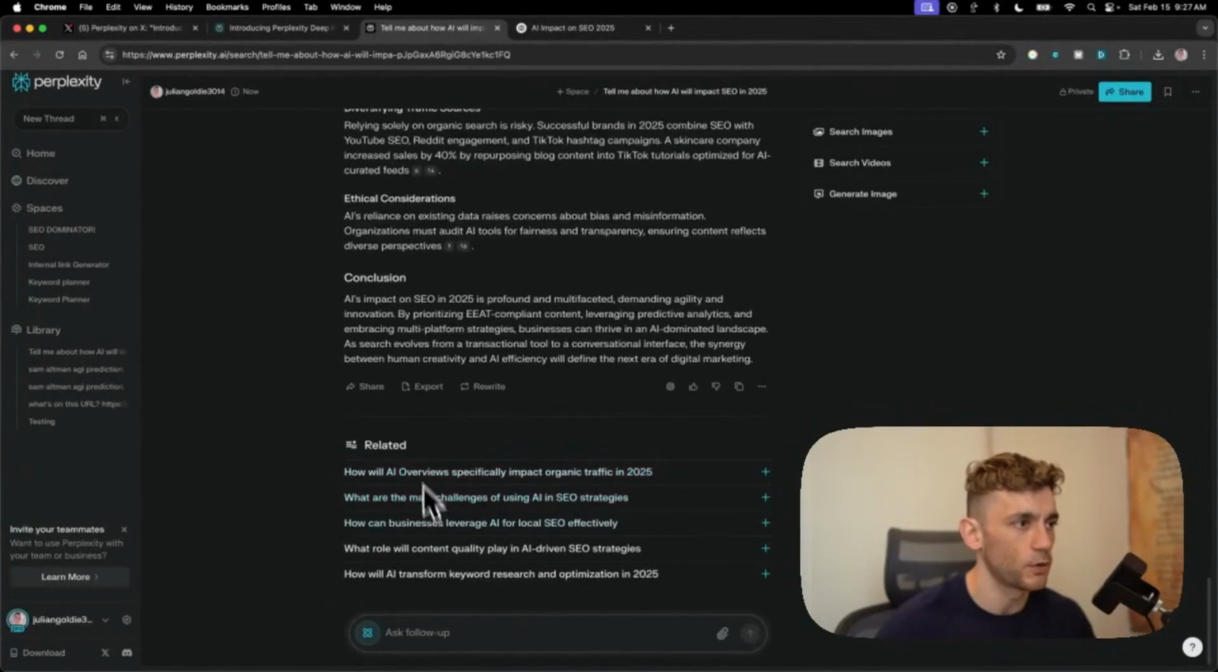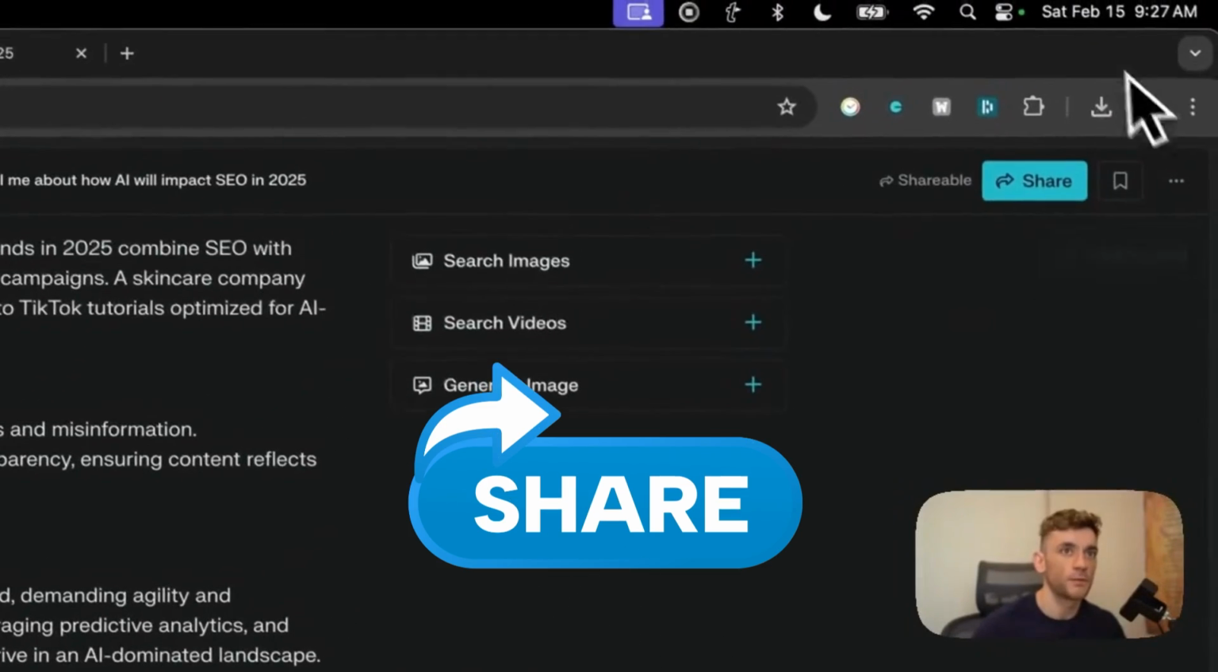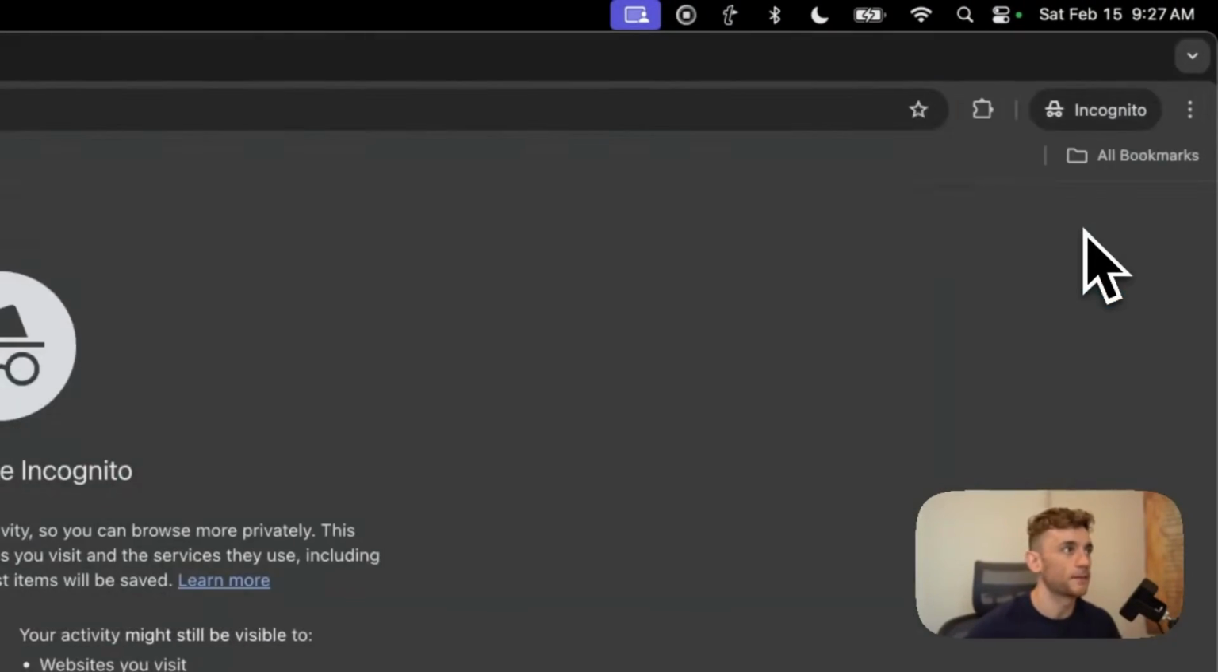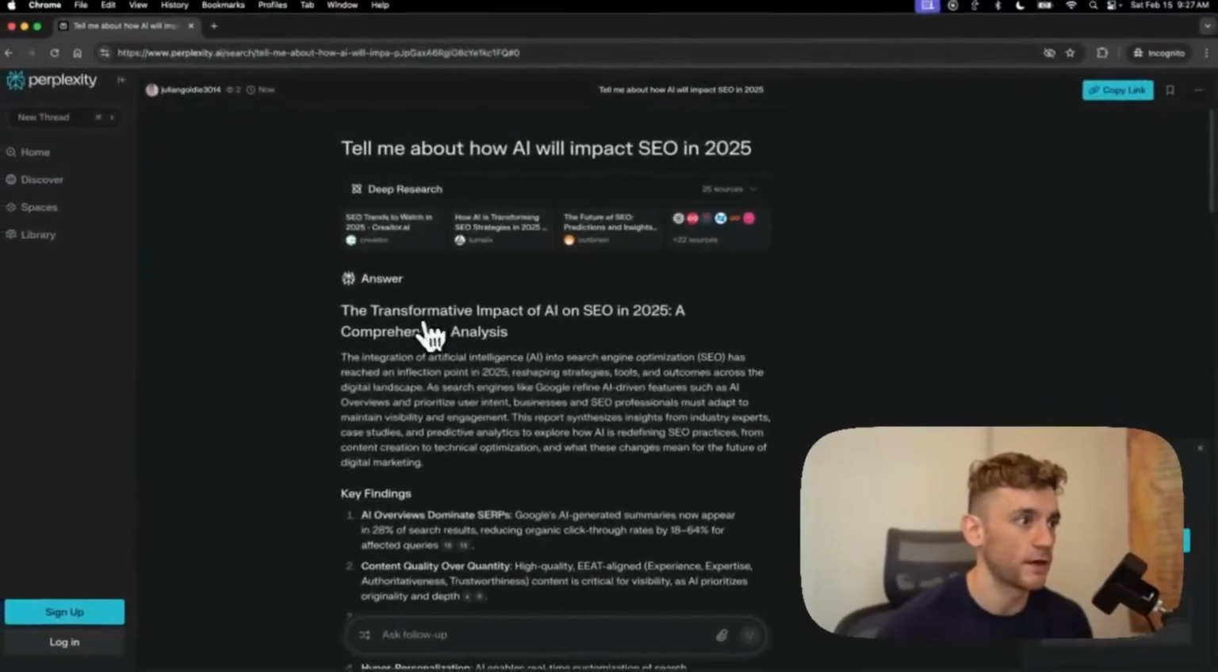And it also gives you follow-up questions right here. On top of that, you can share this with people, so you can share it with your team. If we open this up in a new incognito window, we'll check what we got back here. We can X off that, and we can actually share it with people. They don't need to log in or anything like that. And then we've got the sources.